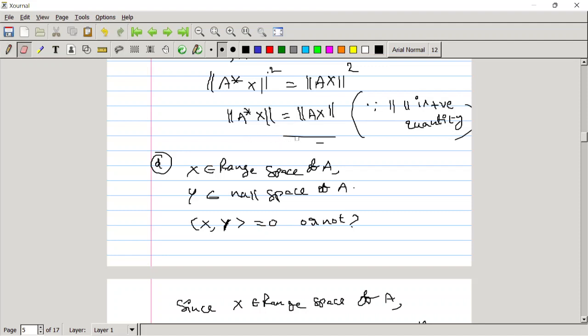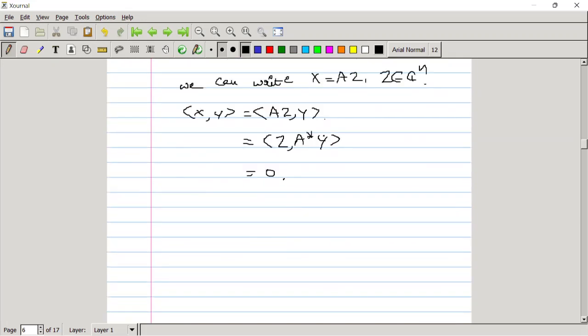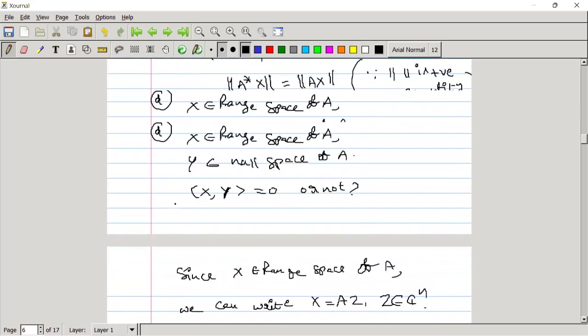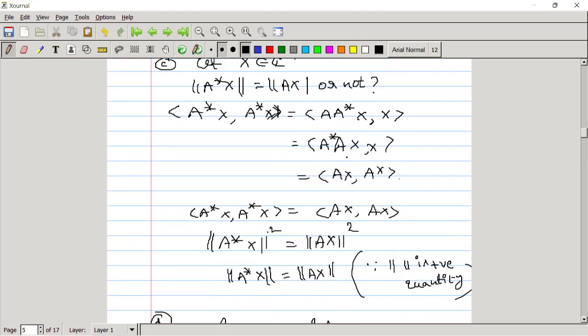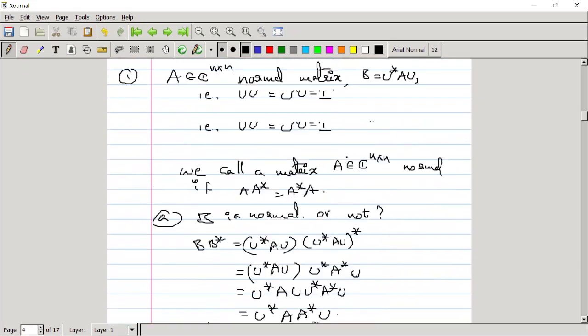Does anybody have a doubt here? This is just from the third option, option C. From this we can say the range space and null space are orthogonal for a normal matrix. Is it clear, or does anybody have any doubt in this problem?